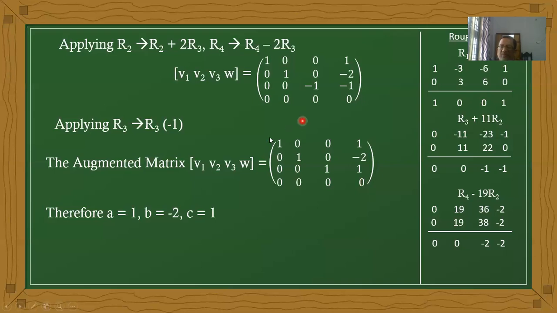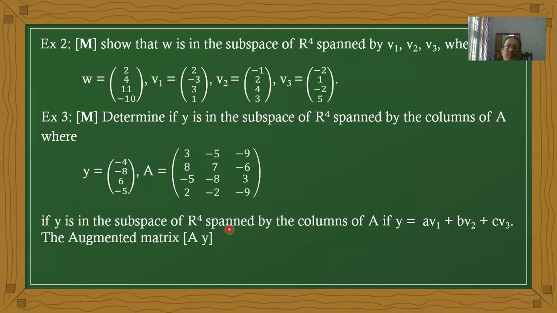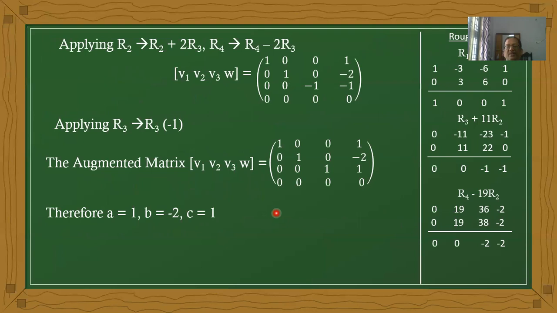With the help of this form, A equals 1, B equals minus 2, C equals 1. Therefore W is 1 times V1 minus 2 times V2 plus 1 times V3, so W is the span of V1, V2, V3. That is the problem.